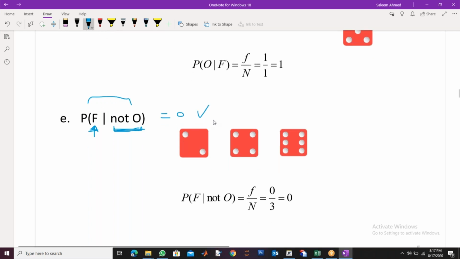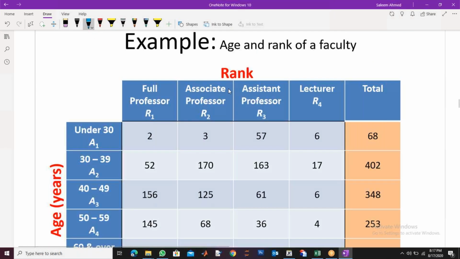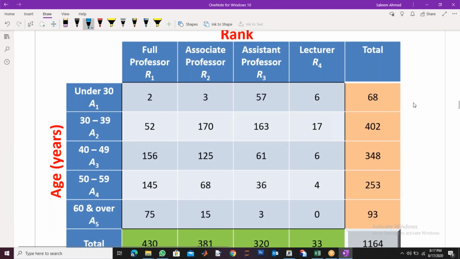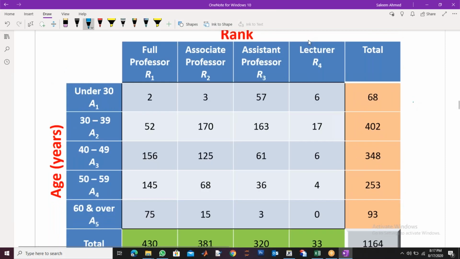Okay. Let's move on. This is a table given which relates the age and rank of a faculty member, right? So there are professors of different ages in different ranks. You know, there are lecturers in a university like Mr. Mustafa, Mr. Arshad, etc. Then there are assistant professors like me, Dr. Zafar.